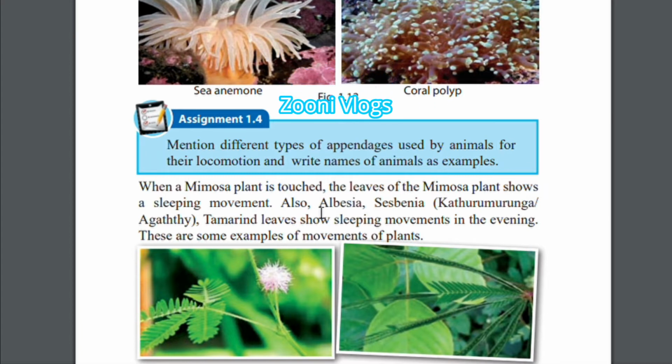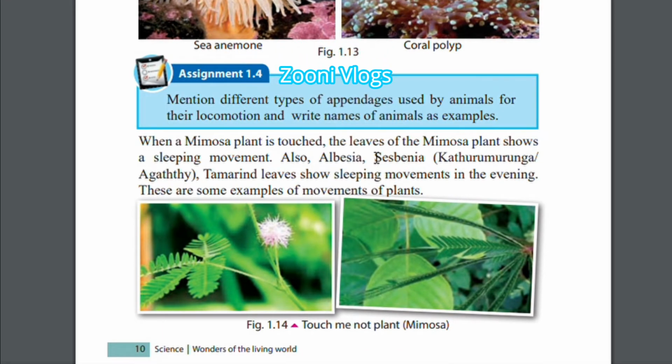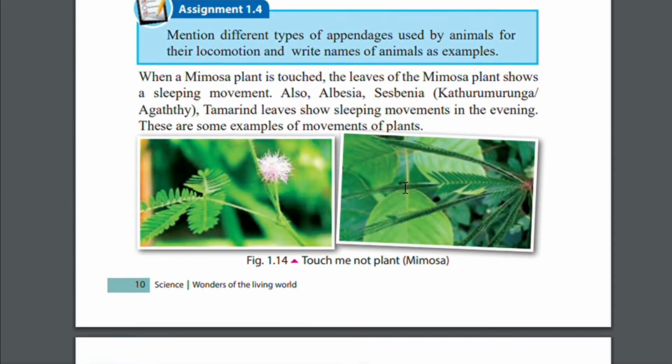When a mimosa plant is touched, now you can see here, mimosa, what is that? Nidikumba. The leaves of the mimosa plant show a sleeping movement. Also, Albizia, Sesbania, Katurumurunga, Agati, tamarind leaves show sleeping movements in the evening. These are some examples of movements of plants. Plants also show some movements.